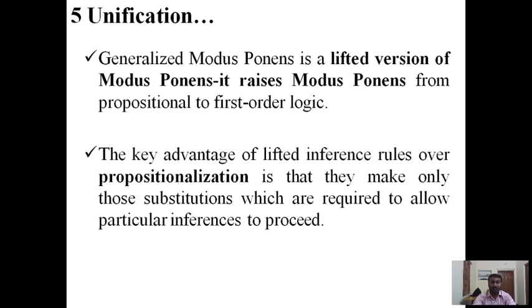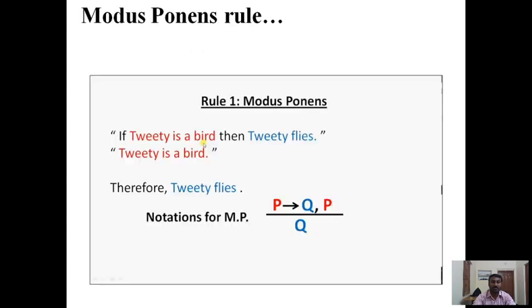The key advantage of lifted inference rules over propositionalization is that they make only those substitutions which are required to allow particular inferences to proceed.